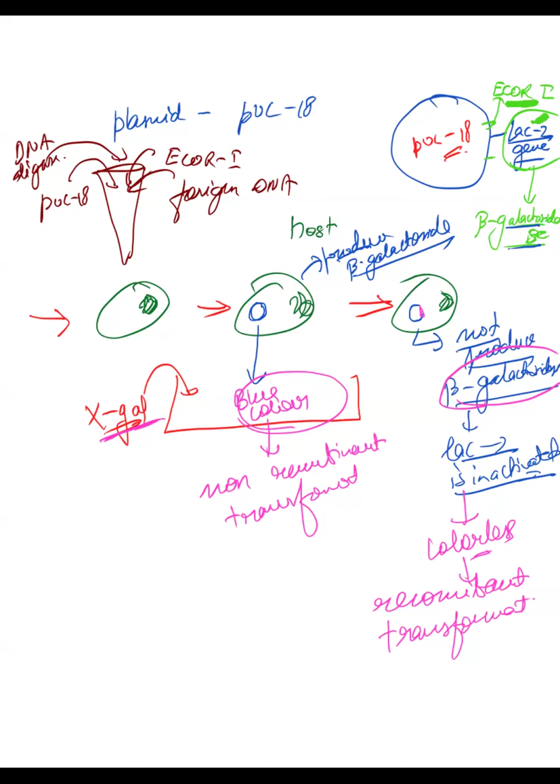Tell me, have you understood this? Have you understood this one, the chromogenic substrate one, and the other one which is ampicillin and tetracycline resistance? Now is it clear?